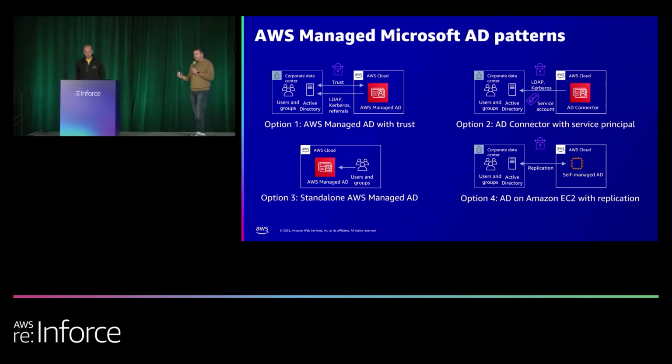The fourth option here is just extending your existing AD with Amazon EC2 and then letting it replicate. So this would be, I have AD and I have Direct Connect in place and it's connected to some VPCs. And now I just want to take my domain controllers and put some of them in Amazon. That way, if I ever have a connectivity issue or some kind of issue with my domain controllers on premise, there's still a couple sitting in AWS that are being taken care of by Amazon.